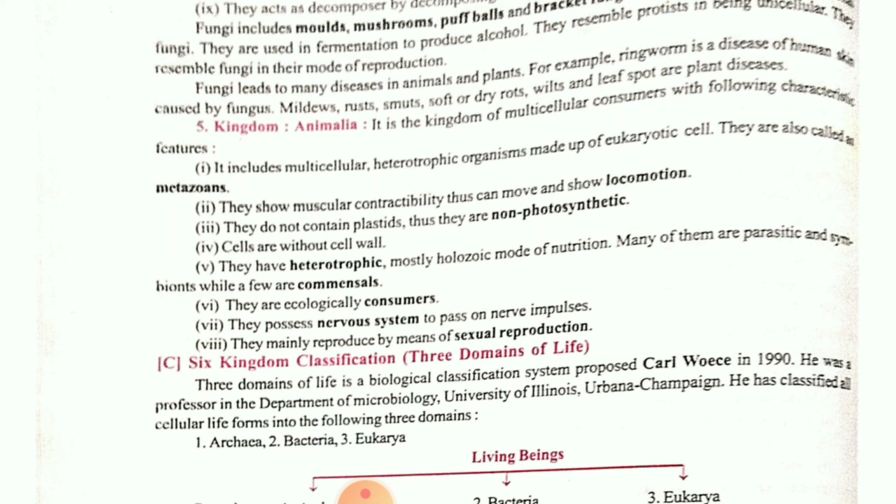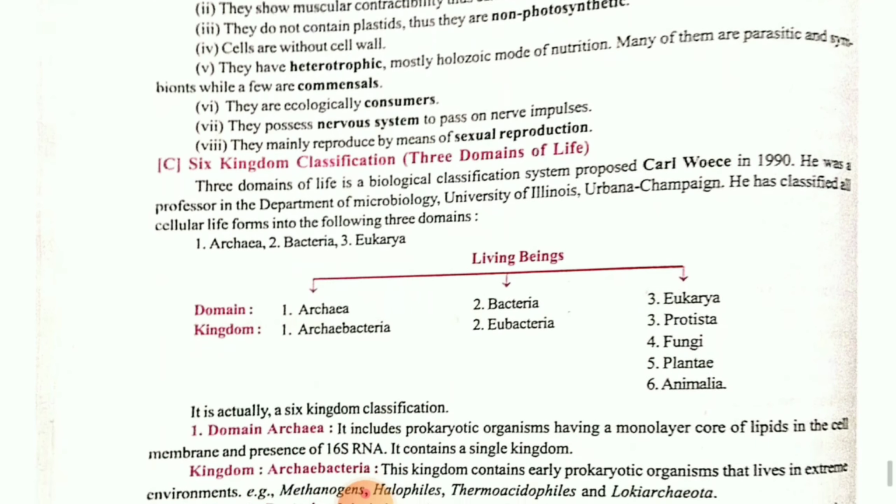Then holozoic mode of nutrition, they engulf the food and other material. Many of them are parasitic, okay, and they show commensalism, meaning they depend on others for their food. Then they will have a well developed nervous system along with brain. Animalia shows sexual reproduction.